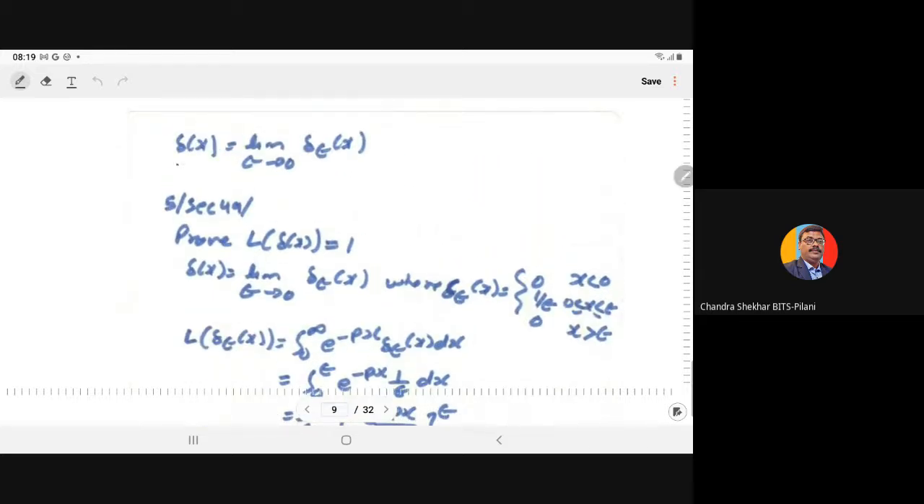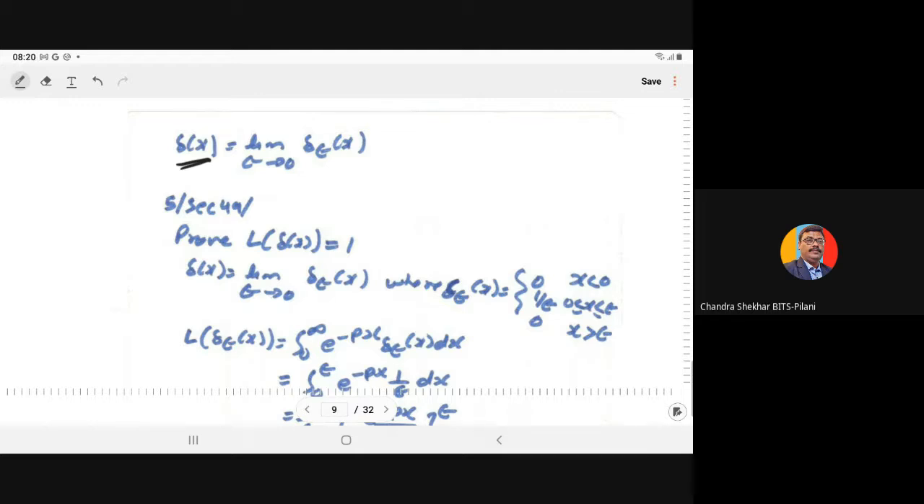So the Dirac delta function we defined as delta x is equal to the limit as epsilon tends to 0. It means this small interval is very, very small. As the small interval is very small, 1 upon epsilon will become very, very big. So such kind of things we can model mathematically using the Dirac delta function.